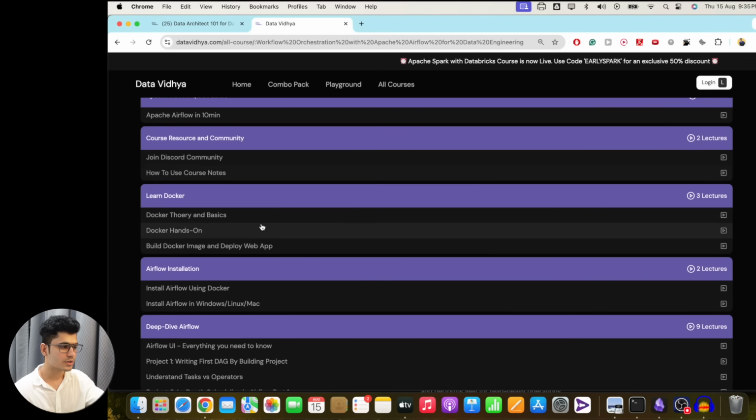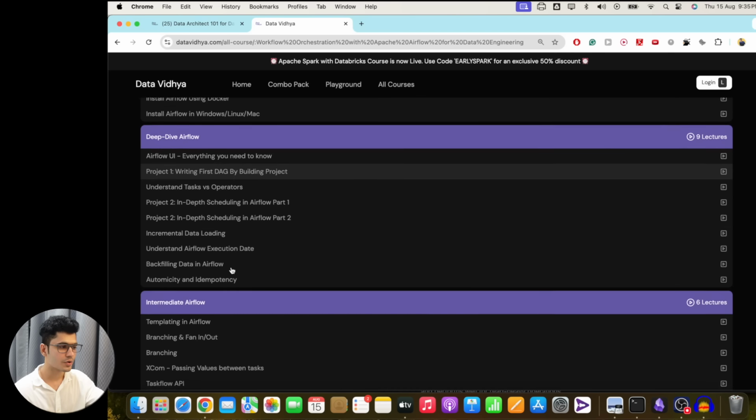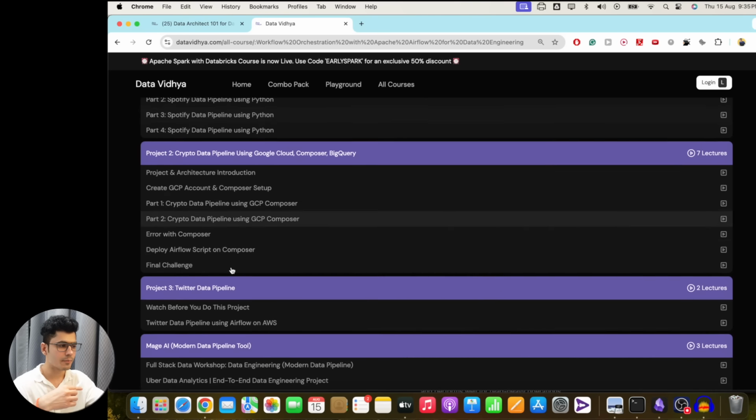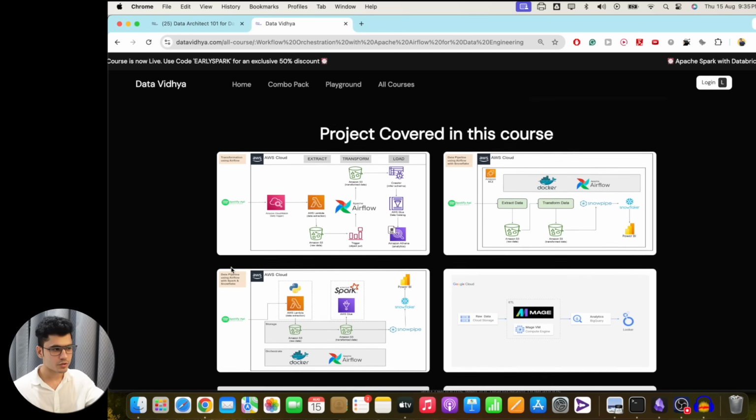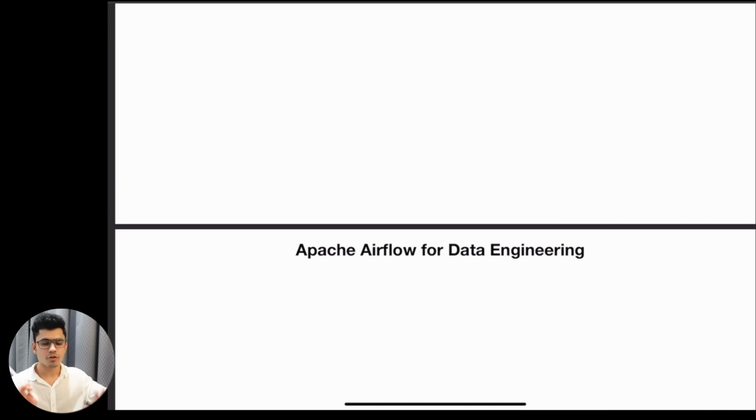For Airflow also, you can just go through this section. What are the things that you need to cover? There are a few important concepts, and then you can build projects like this. So I just quickly showed you the different topics that you can cover from the website.